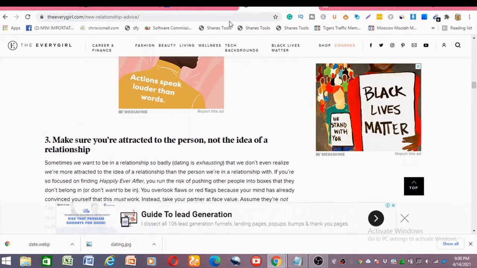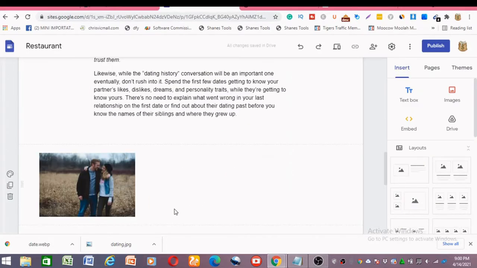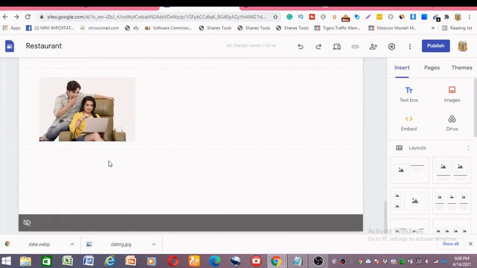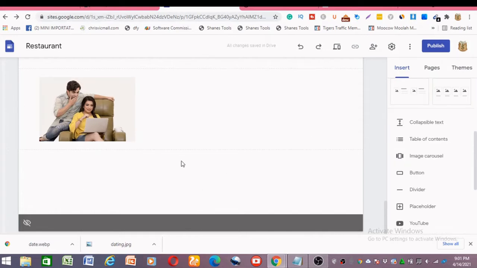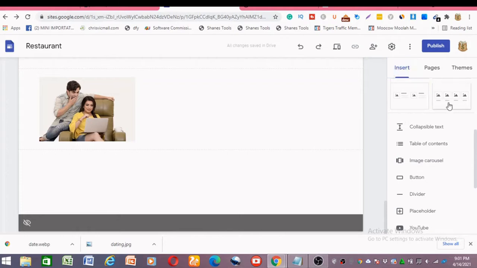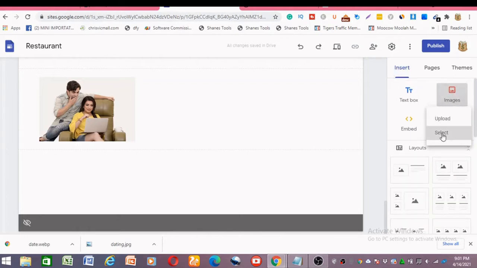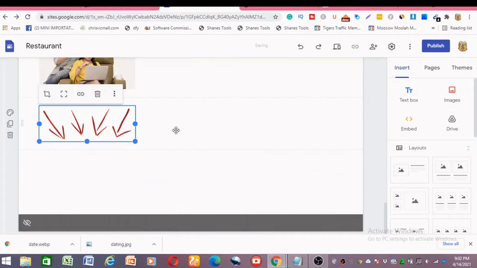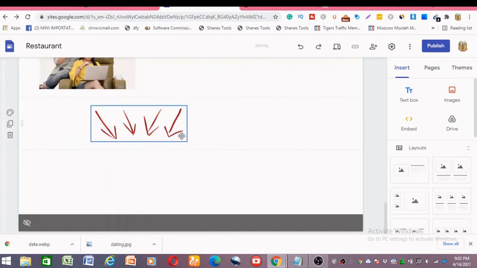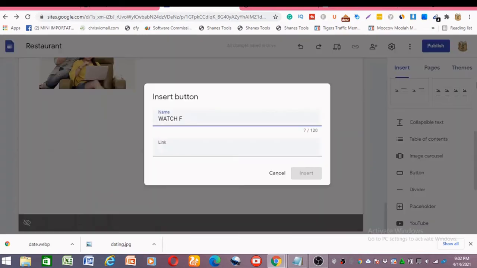After doing that, the next thing to do is you scroll down to the bottom of this page, then you add an arrow to this. To add an arrow, you hit on insert image. I already have an arrow on my PC, and you drag it a little bit to the middle. I'll drag it somewhere here. Just type in learn more here.